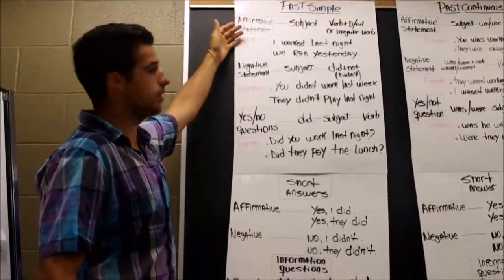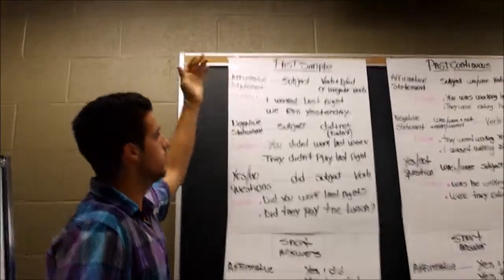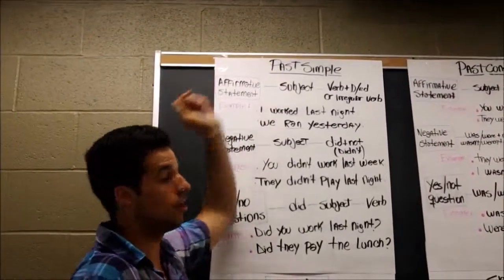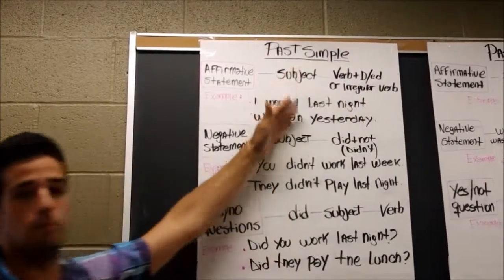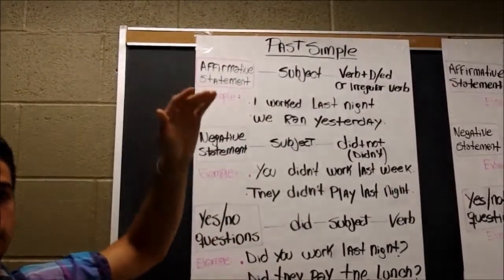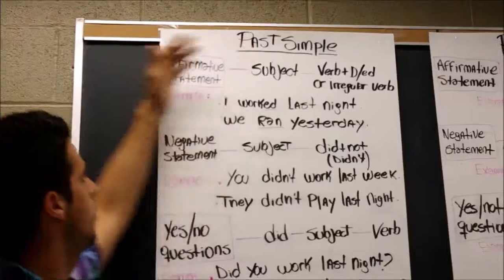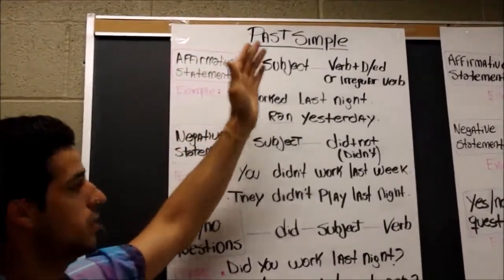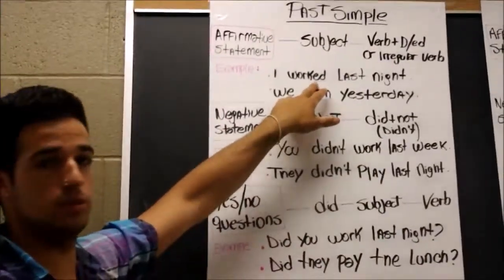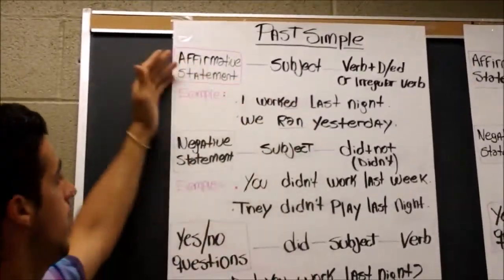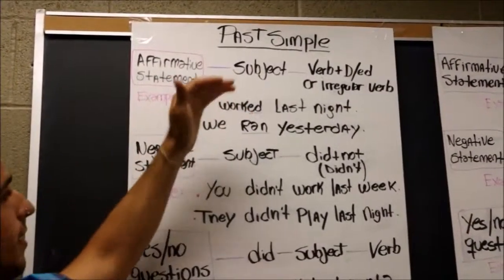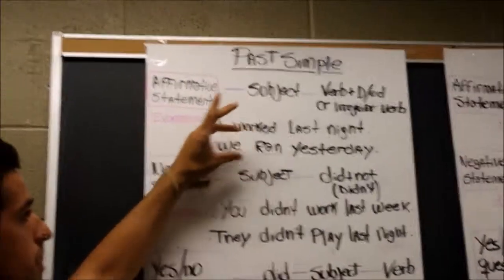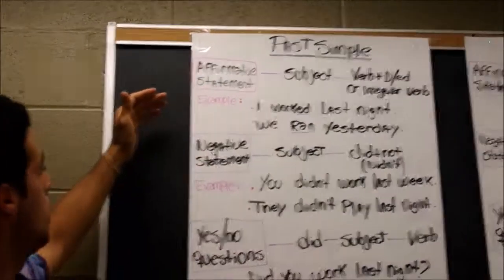The affirmative statement goes with a subject and after it a verb plus d or ed, or the irregular verb. For example, I worked last night. You see, here we put ed. Let's go to another example: we ran yesterday. Here is the irregular verb, ran.